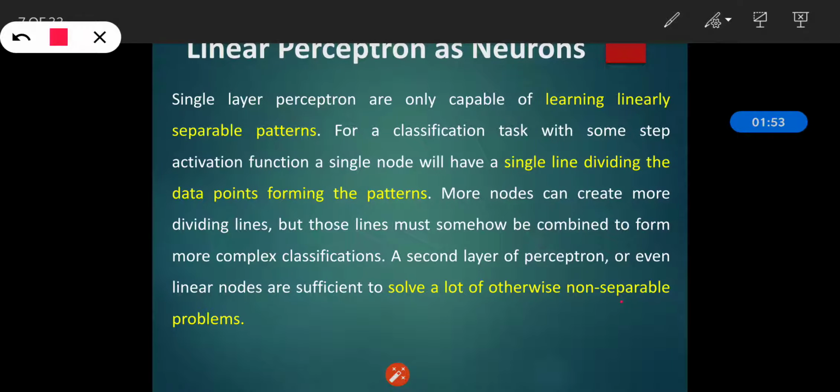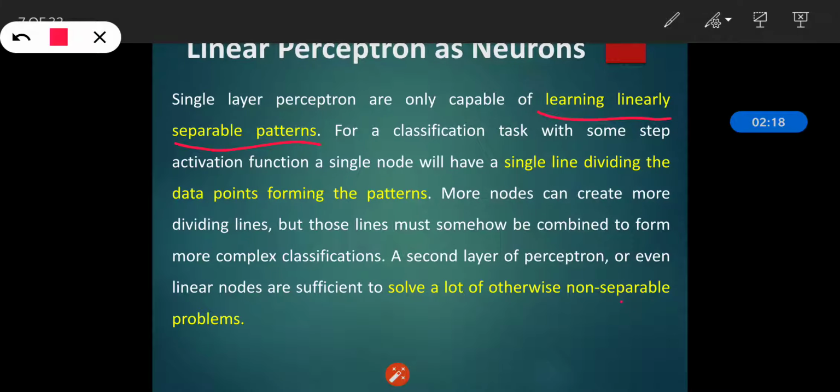Actually, there are two types of perceptrons, the single layer and the multi-layer. Single layer perceptrons are only capable of learning linearly separable patterns. For a classification task with some step activation function, a single node will have a single line dividing the data points, forming the patterns.